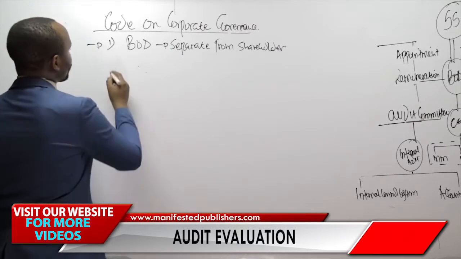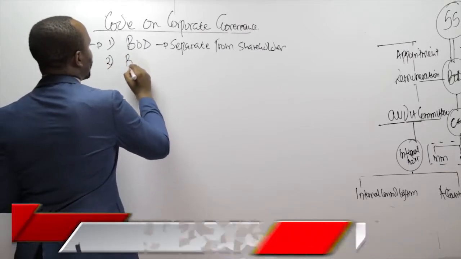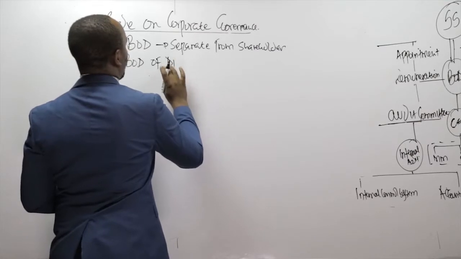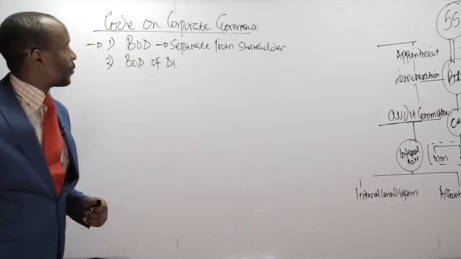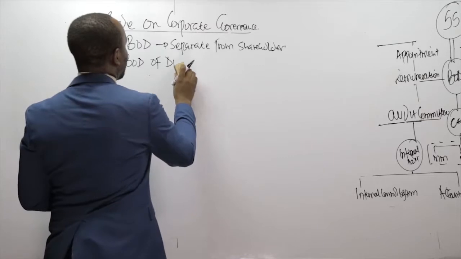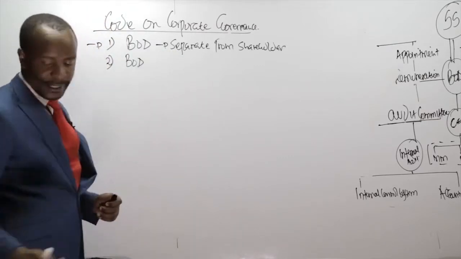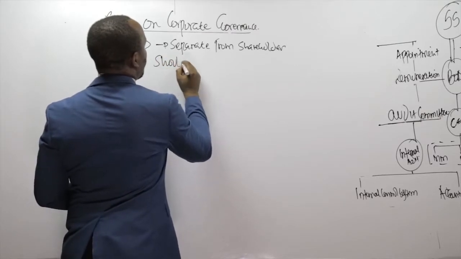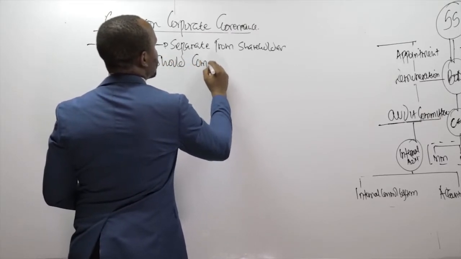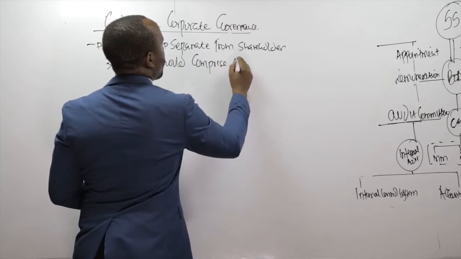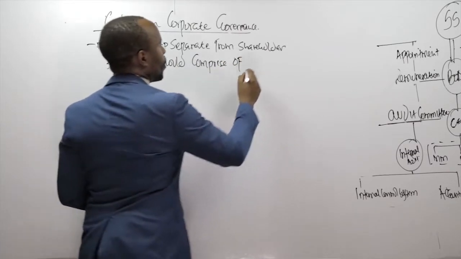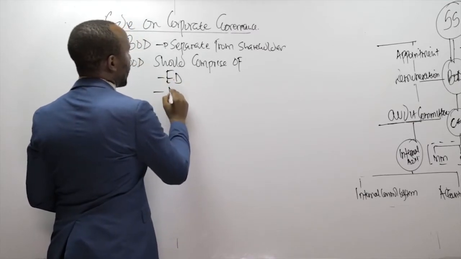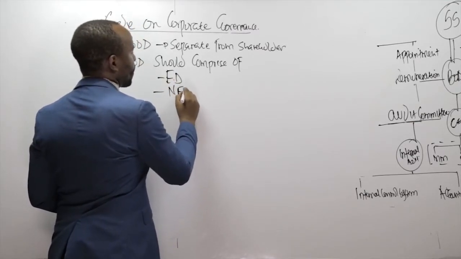Number two, the board of directors should comprise of one, executive directors, and two, non-executive directors.